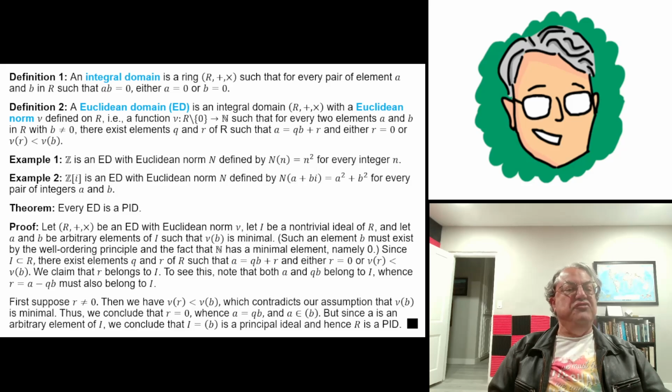So that completes our proof. That proves that every Euclidean domain is also a principal ideal domain. In particular, the ordinary integers is a PID, and the Gaussian integers is a PID. And we're going to see a lot more examples of PIDs as we go on. And like I said earlier, it turns out that every PID is also a UFD, a unique factorization domain. I'll prove this later. I will get to this proof eventually. It might take a few more lectures, but we will prove that the Gaussian integers is a UFD, and then we can do a lot of neat stuff once we have that proof.